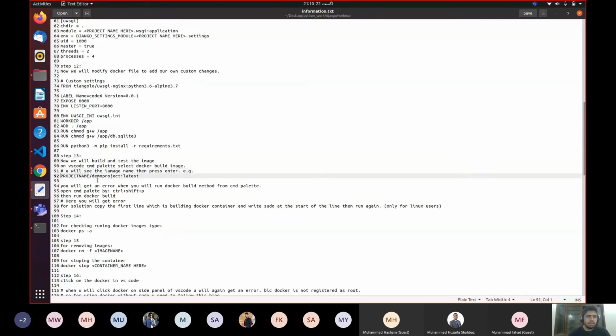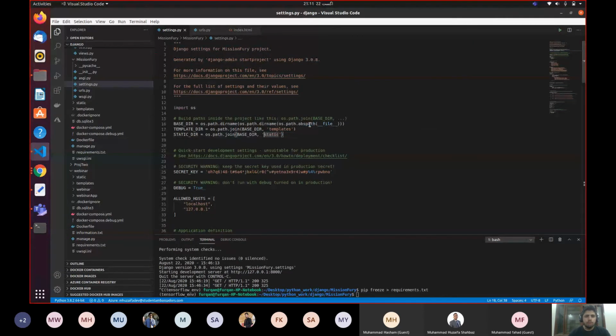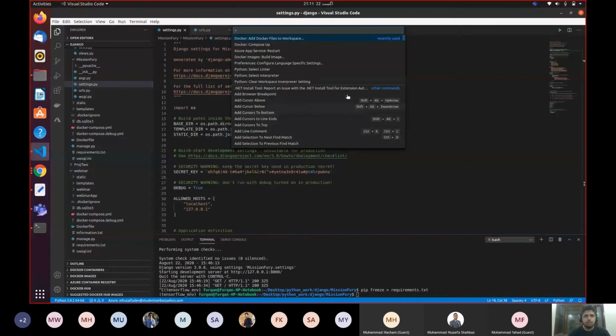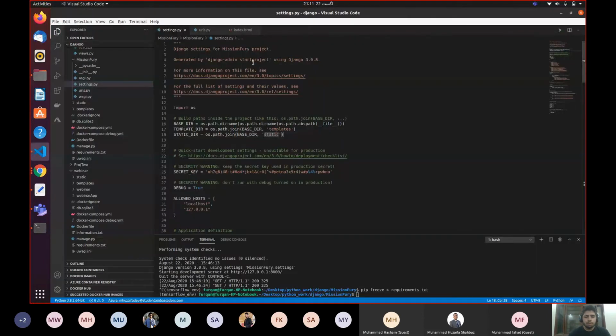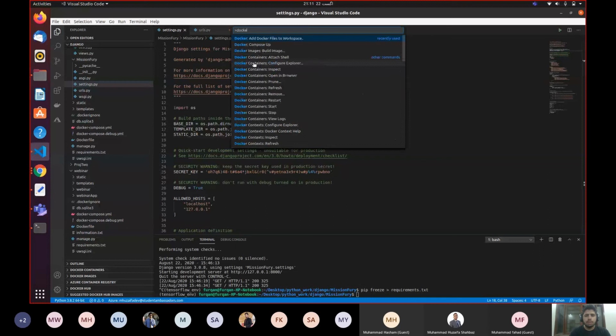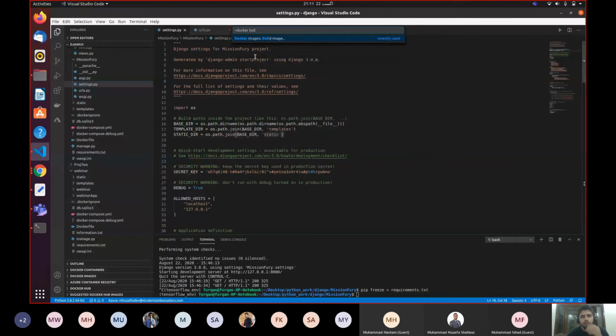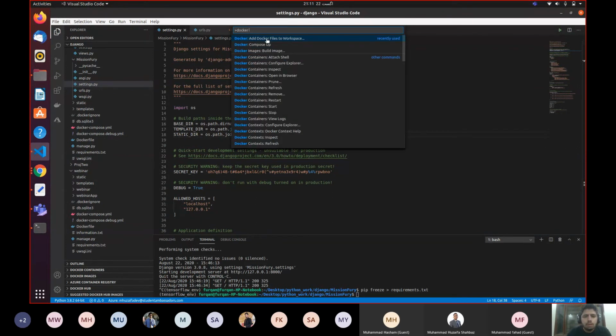Now we will build and test the image on VS Code. On VS Code, in the command palette, select Docker build image. So again, open up your command palette by pressing Ctrl+Shift+P, and just say Docker build image.